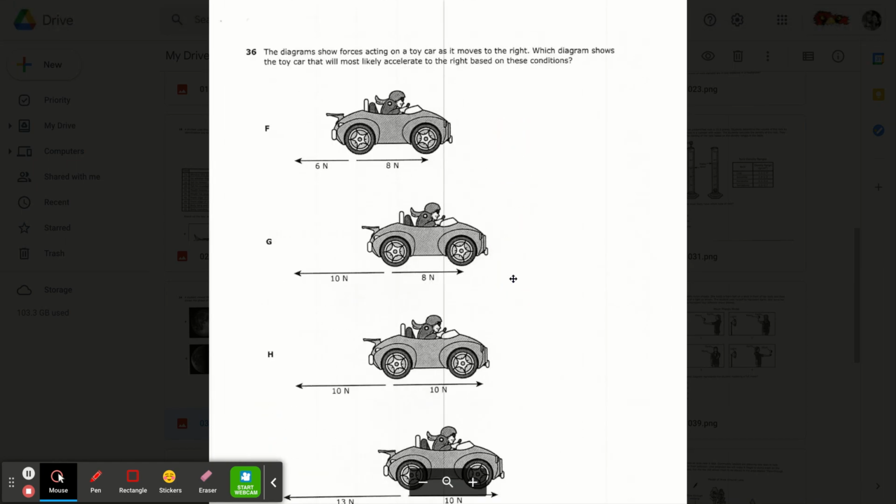36. The diagrams show forces acting on a toy car as it moves to the right. Which diagram shows the toy car that will most likely accelerate to the right based on these conditions?